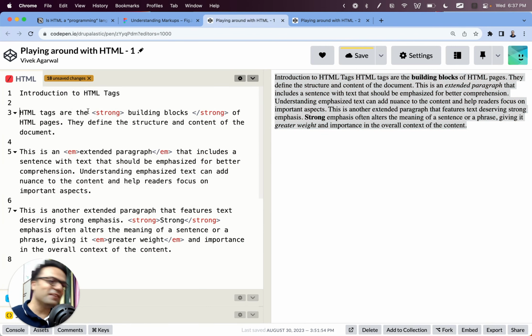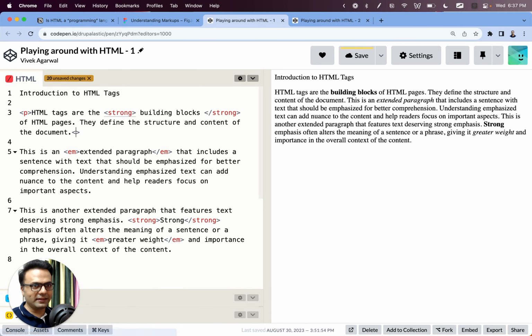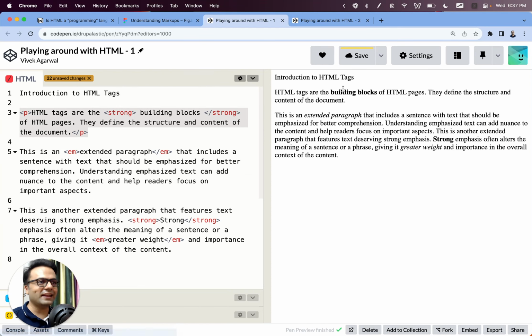For that, again, we have a tag. And again, the same theory. We need to wrap this paragraph with a start p tag and an end p tag. So this is how we do this. So we start it with a p tag. We end this paragraph with a p tag. And you will see that now we have a nice paragraph.